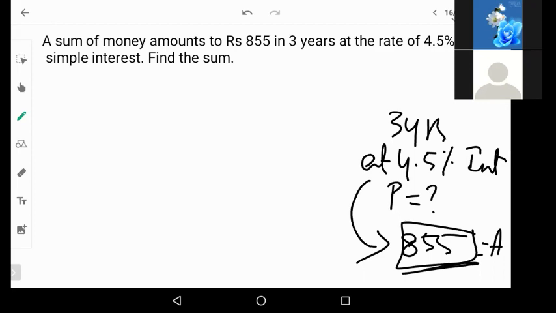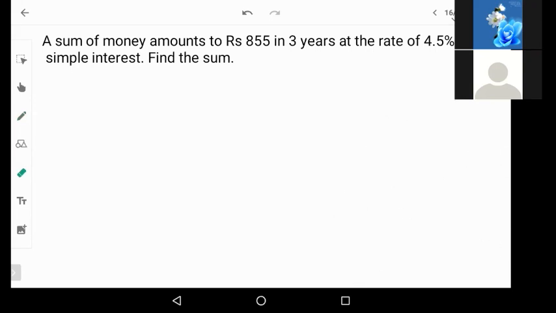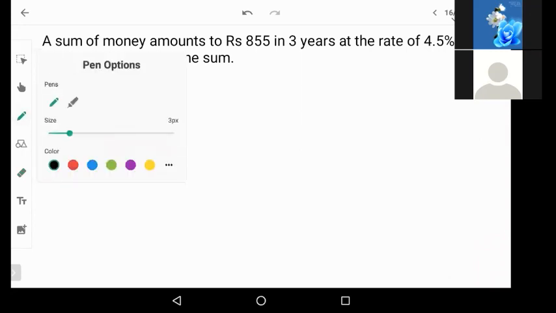The amount is 855, Lakshmi. How did you get 6,333? Check the answer. So this is the amount and we have to find the principal. Okay. So now let us do. Now one thing we know is the formula of amount also we have understood. 63.333. No, no. Wait, let me solve it. Maybe you're getting confused somewhere.